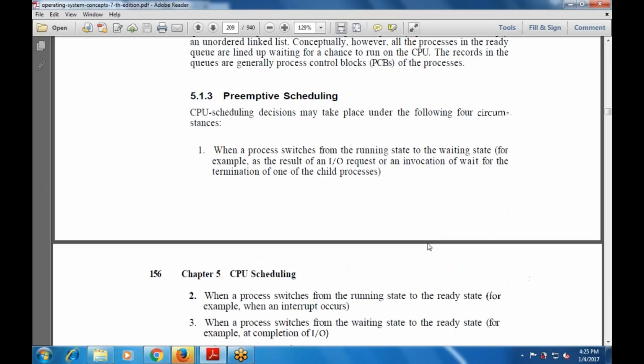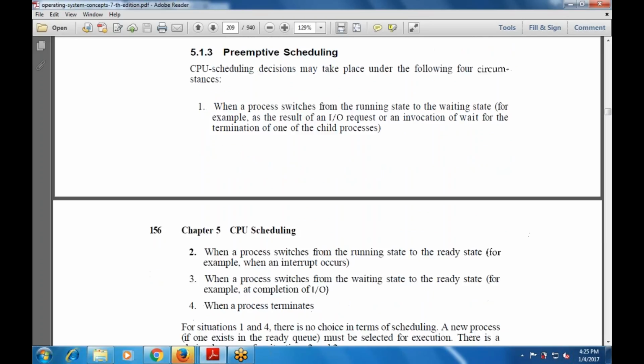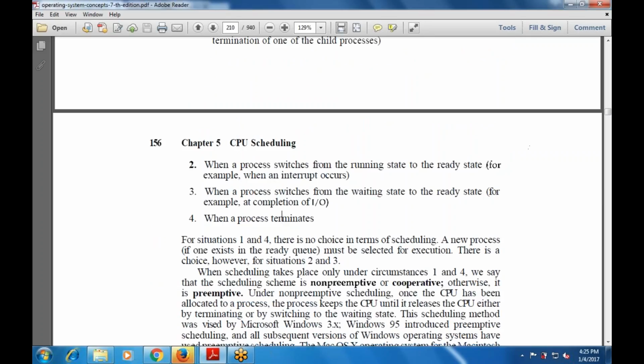So one is switching from one state to another state. One is switching from the running to the ready state. Then switching from the waiting to the ready state, whenever there is a completion of input-output, and at last when a process terminates. For conditions 1 and 4, there is no choice in terms of scheduling. A new process must be selected for execution.